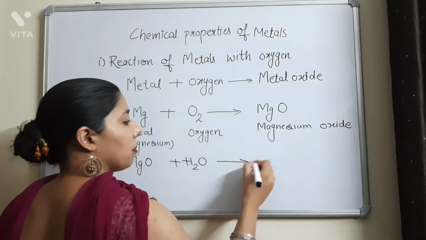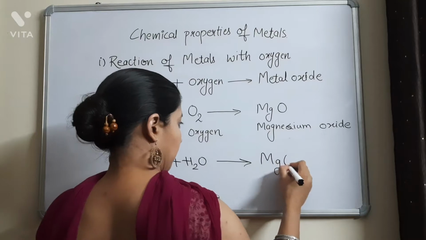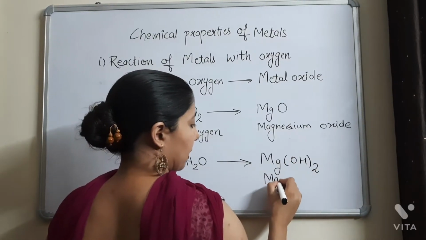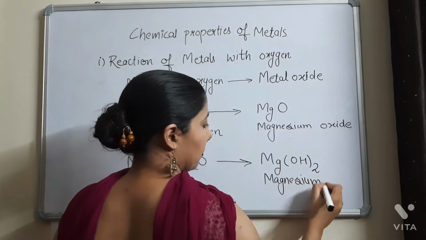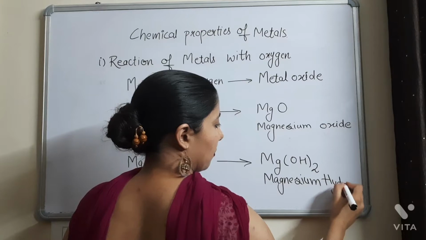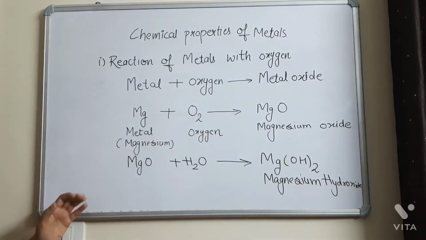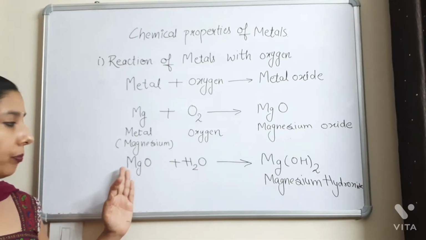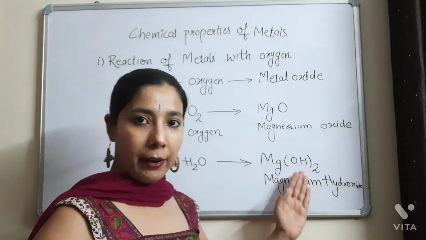It gives you magnesium hydroxide. So what we had done, we had just made an aqueous solution of magnesium oxide in water, and we get magnesium hydroxide.